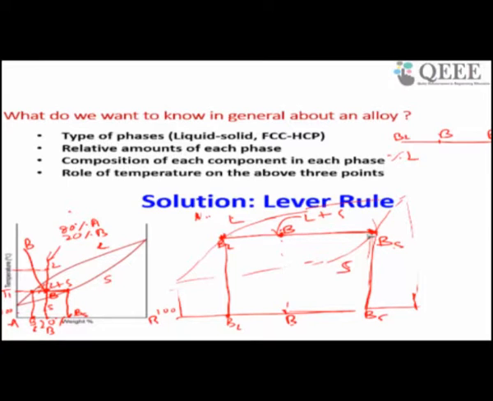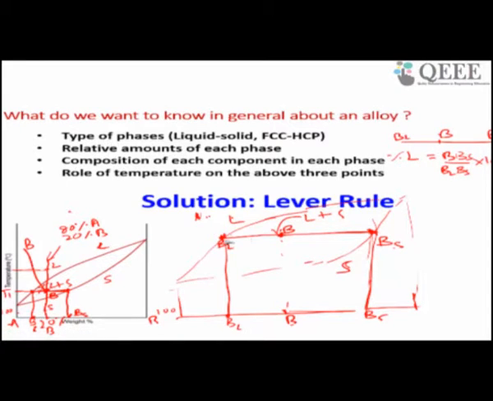If you want to get the percentage of liquid, you have to see which point touches the solid. So you get this one vertical, and you know this distance, so percentage of liquid equals BBS by the total length BBL, BS into 100, will give you the percentage of liquid composition.